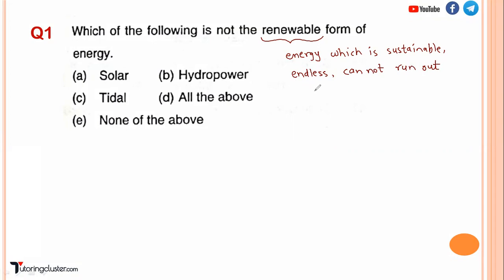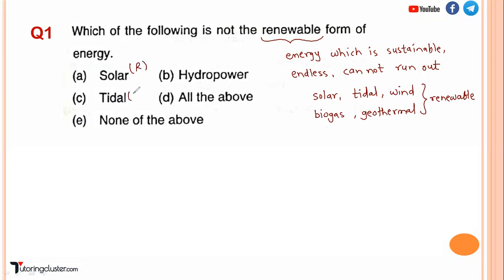The common forms of renewable energy resources are solar, then tidal energy, wind energy, then biogas and geothermal. These are the common renewable sources of energy. So this is clear that solar is renewable, tidal is renewable. Now let us discuss hydropower.